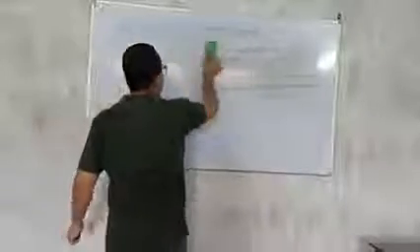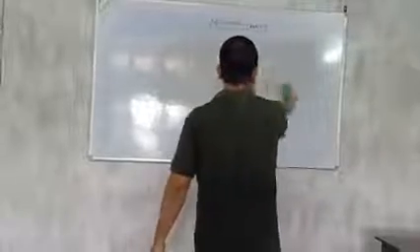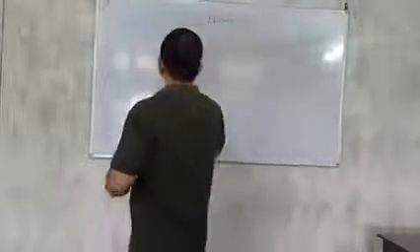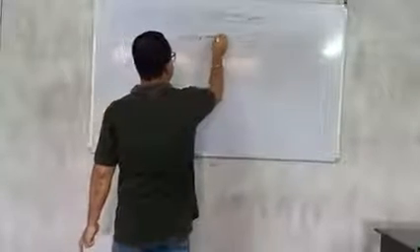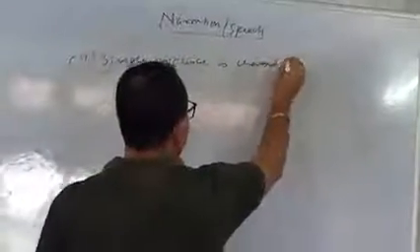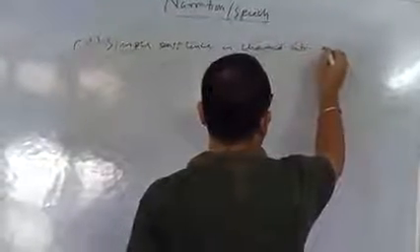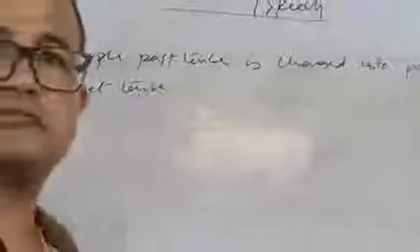So the next example. Simple past tense is changed into past perfect tense. So past perfect also comes from two tenses. Present perfect is changed into past perfect, but simple past is also changed into past perfect. For example,